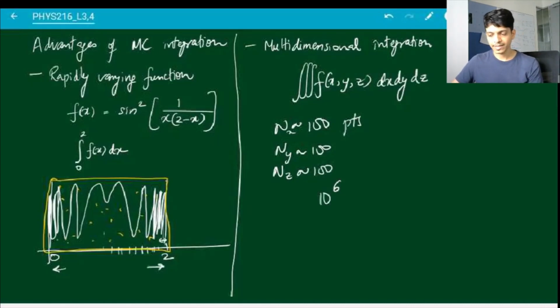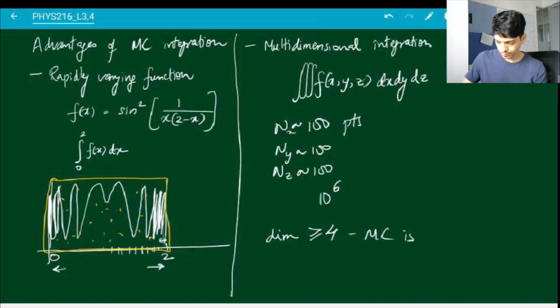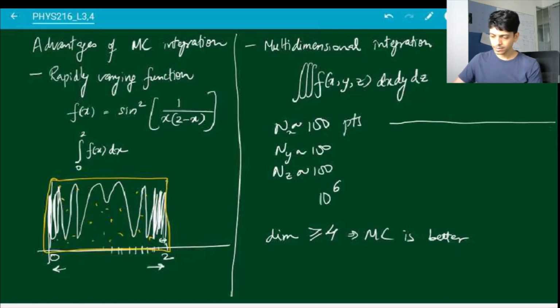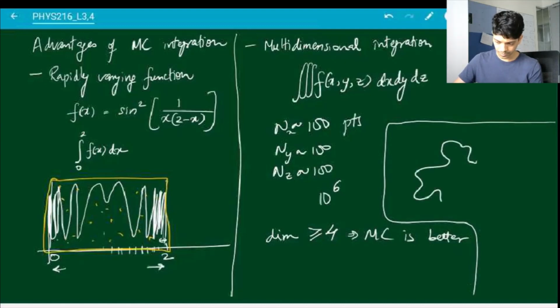So if you're doing a multi-dimensional integration, it might be easier to work with Monte Carlo. Typically, rule of thumb is that if the dimension of your space is more than 4, then Monte Carlo is better. So if you're trying to integrate over more than 4 variables, then preferably use Monte Carlo instead of trapezoid or Simpson.